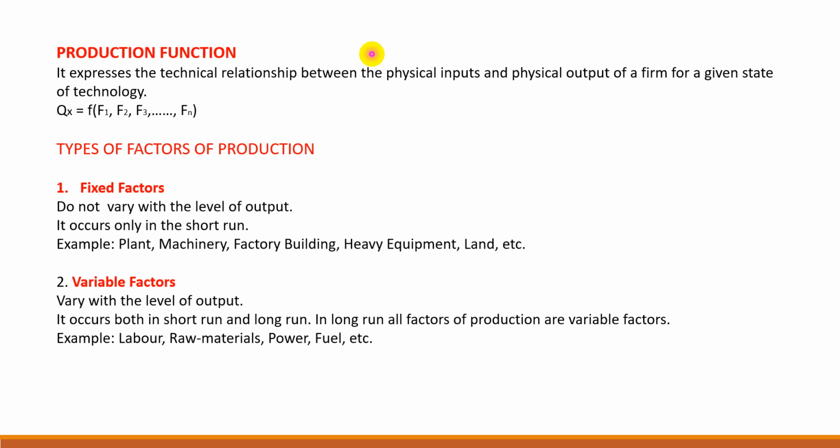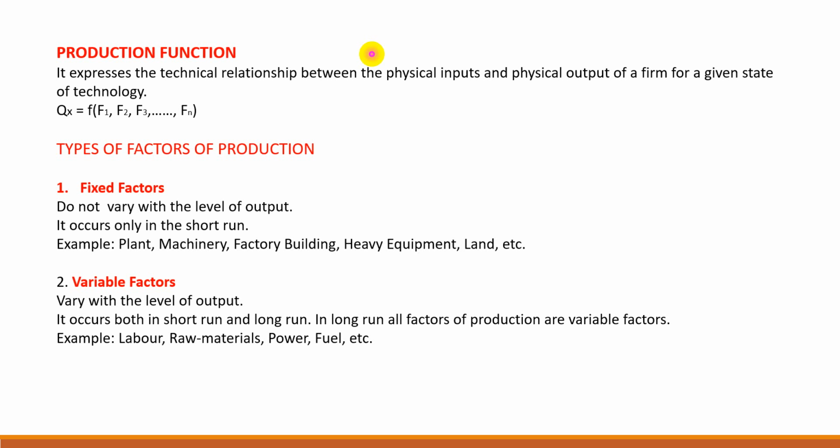In economics, the production function is a technological relation showing for a given state of technological knowledge how much can be produced with given amount of input. In other words, we can say it expresses the technical relationship between the physical inputs and physical output of a firm for a given state of technology.